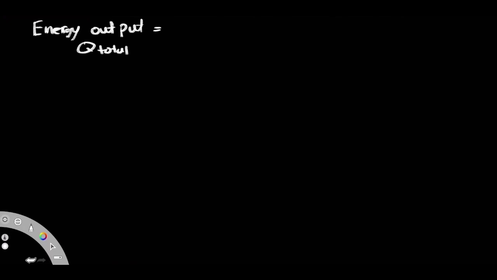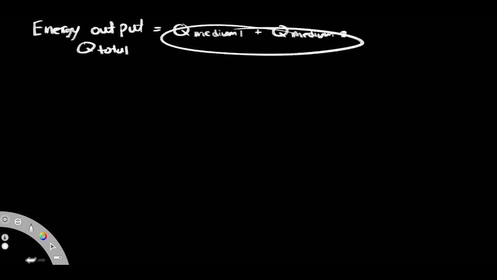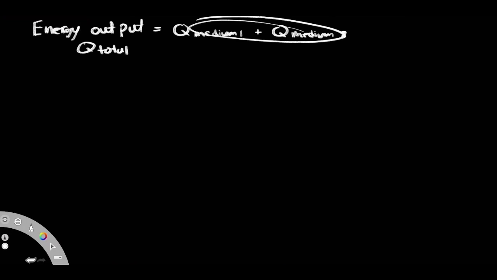So if we have our Q, the amount of heat absorbed for medium 1, but we have another medium in question that also absorbed or released an amount of heat, let's say that's medium 2, because we have these two mediums working in conjunction with each other, containing the system, we actually have to add these both up. Even if there's medium 3, medium 4, you have to add them all up for our total amount of energy output. The total amount that actually came out from the system that we were able to measure.